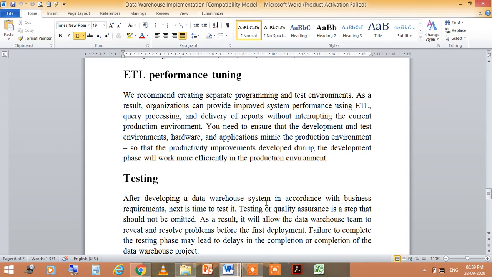Then we come to the testing phase. After developing a data warehouse system in accordance with business requirements, next it is time to test it. Testing or quality assurance is a step that should not be omitted. As a result, it will allow the data warehouse team to reveal and resolve problems. Because in testing, what do we do? We just test whether the system will meet the requirements or not. This is what we do in the testing phase, right? So failure to complete the testing phase may lead to delay in the completion of the data warehouse project.